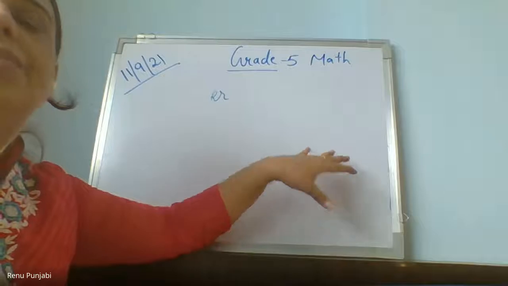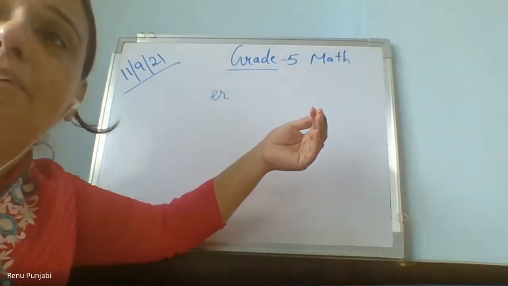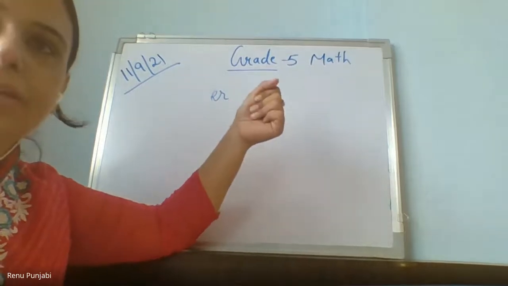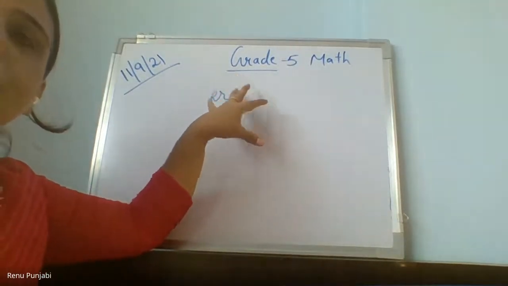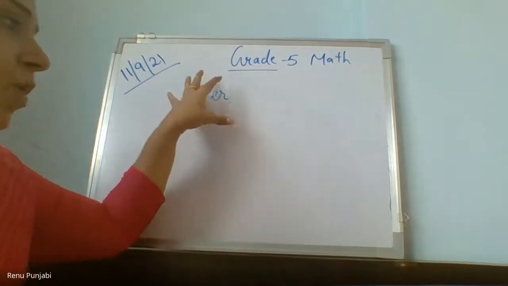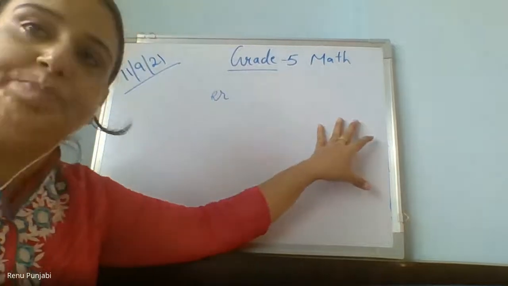Green color is also a key. When you go to higher grades, you will see in geography maps there are different types of maps available, right? Some maps show vegetation. It is not necessary that the same colors are used here, but whatever colors are used in the map, they give you the key.